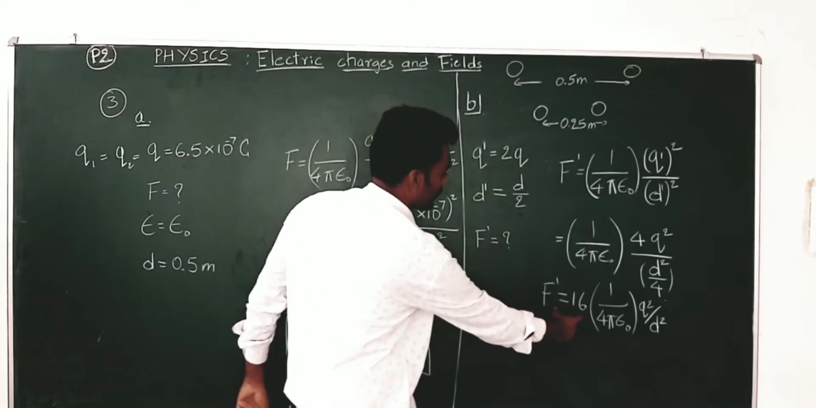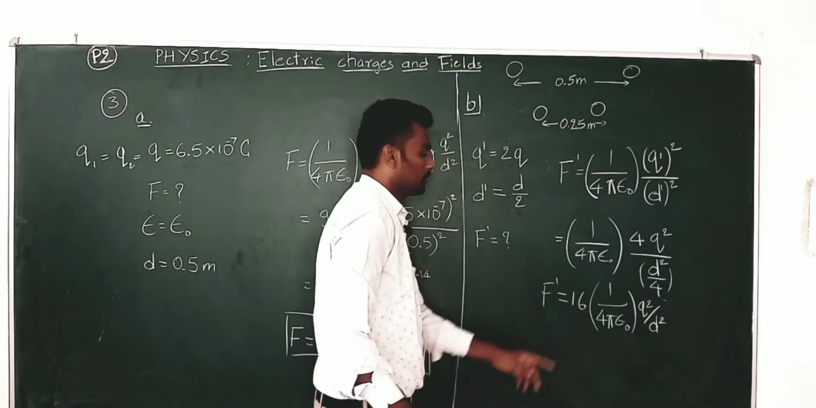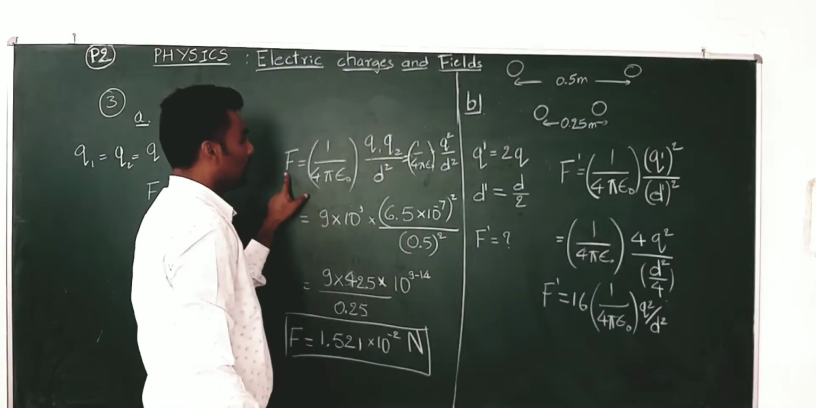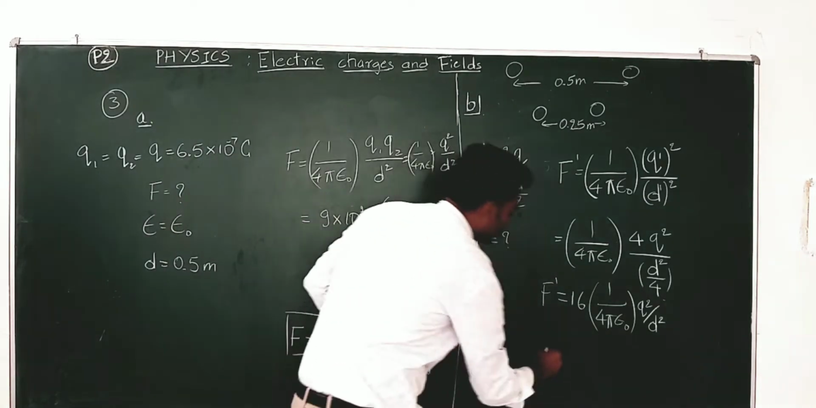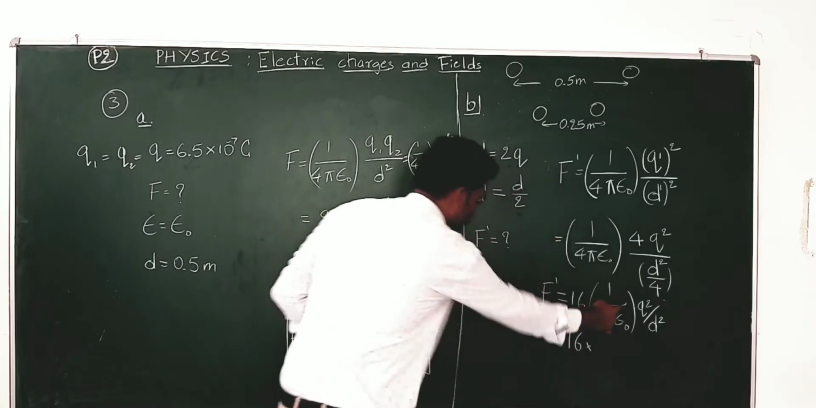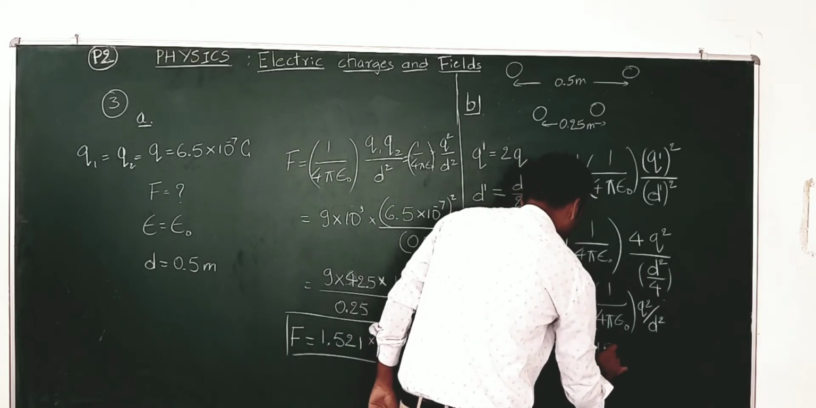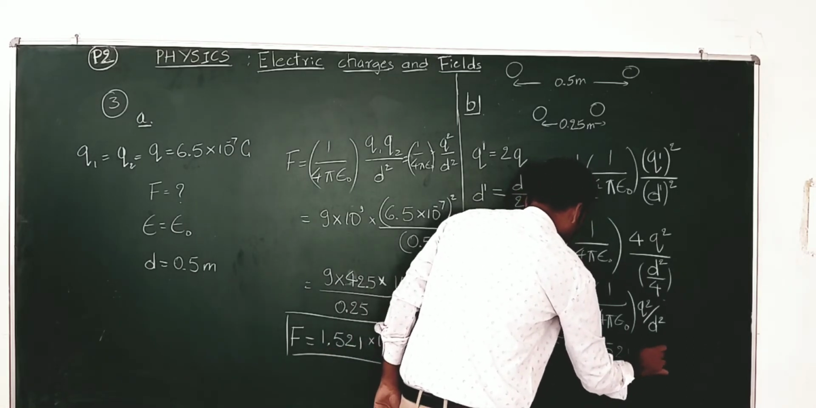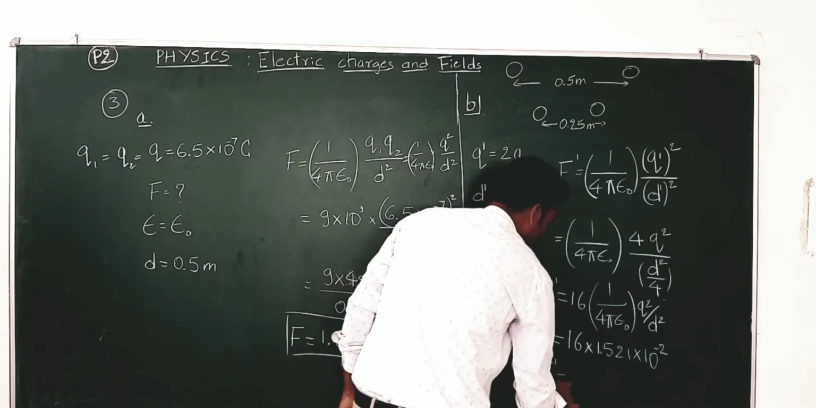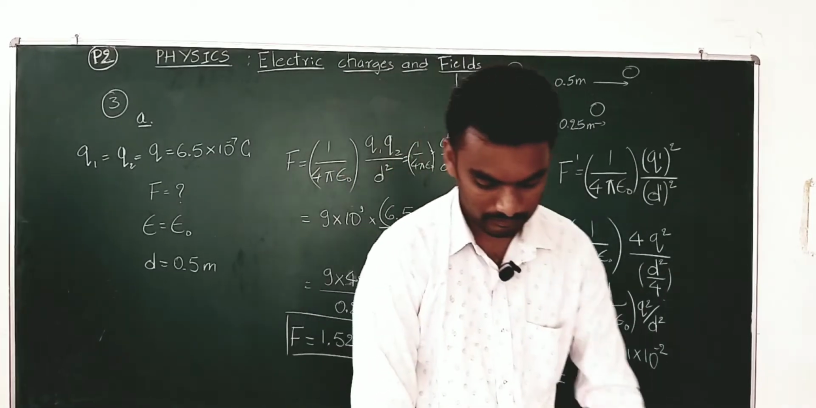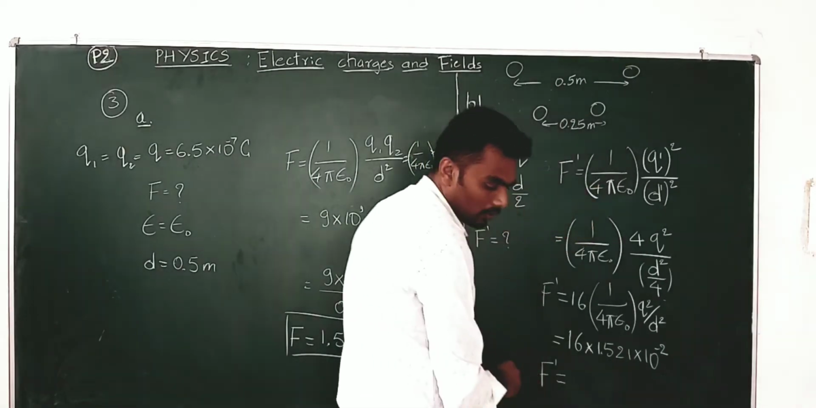Now, look at this part of the expression, 1 by 4 pi epsilon naught q squared by d squared, which is similar to that of the old force, right, because now the charge is q and the distance is d. So, I can replace that value with that of F, which is 1.521 into 10 to the power of minus 2, and hence simplify that. So, F dash is equal to 0.24 Newton.